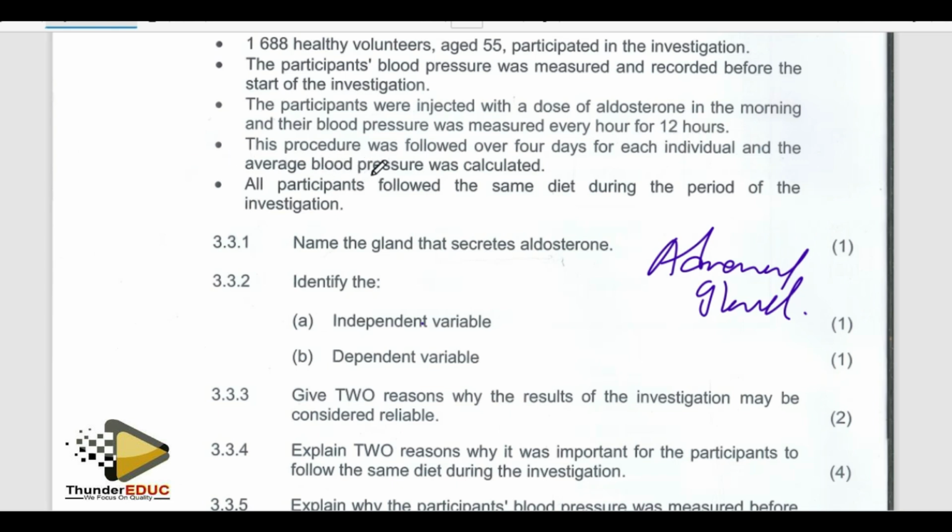And then they say that they calculated the average pressure. That is average. So they calculated an average, and also they repeated over a period of 12 hours, measuring every 4 hours.